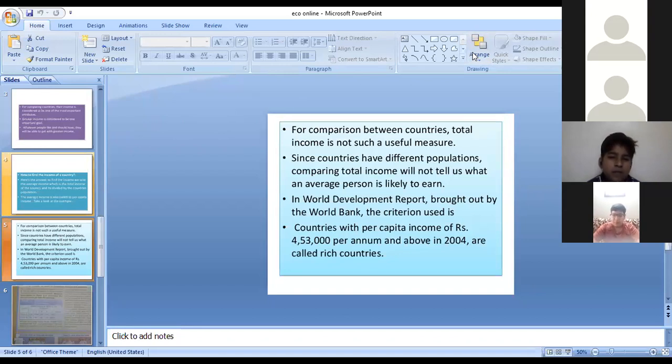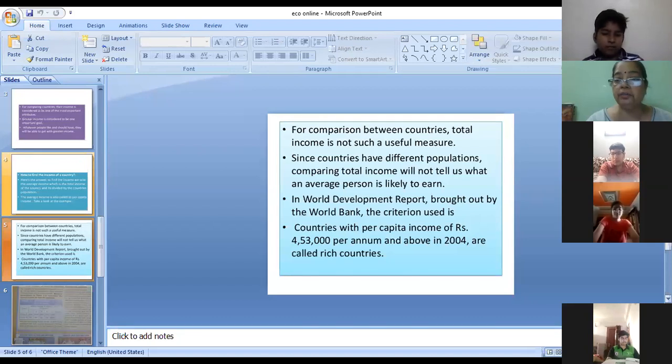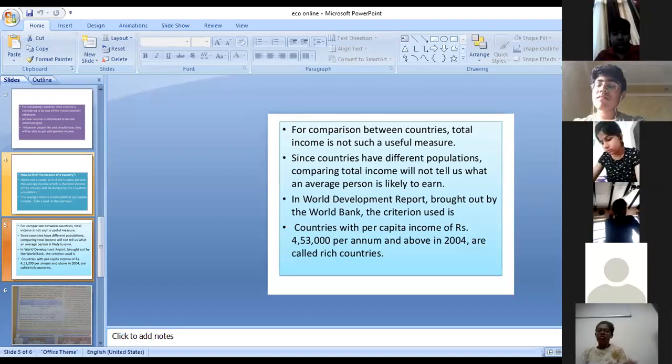Countries with per capita income rupees 4,53,000 per annum and above are called rich countries, and the countries whose per capita income is 37,000 or less are called low income categories, low income countries.